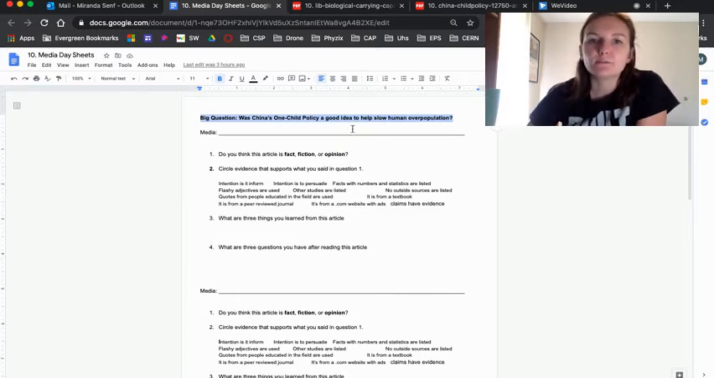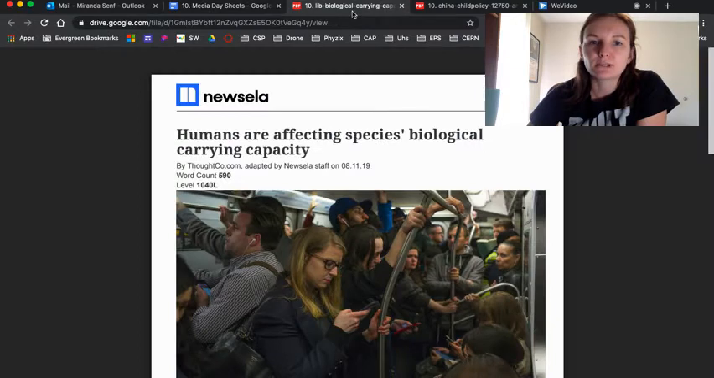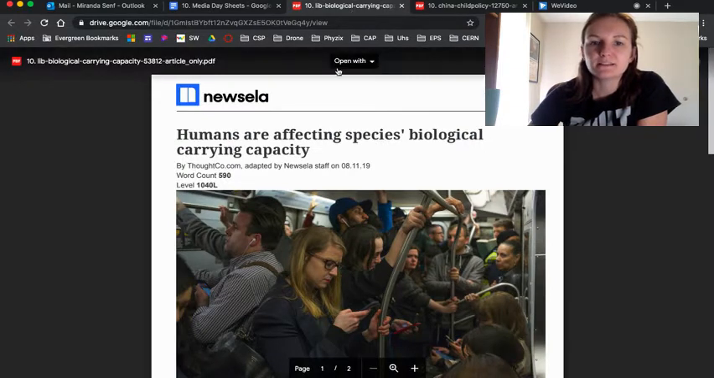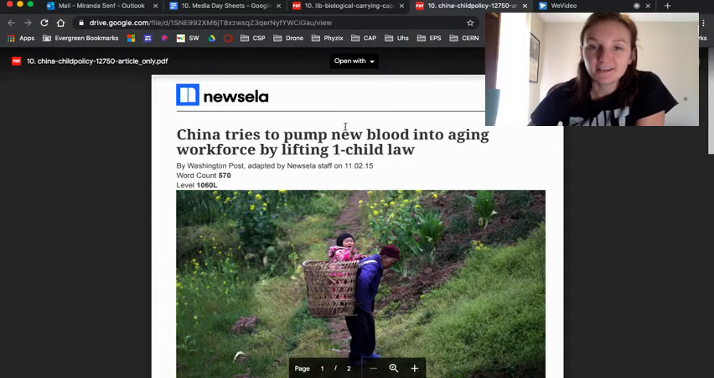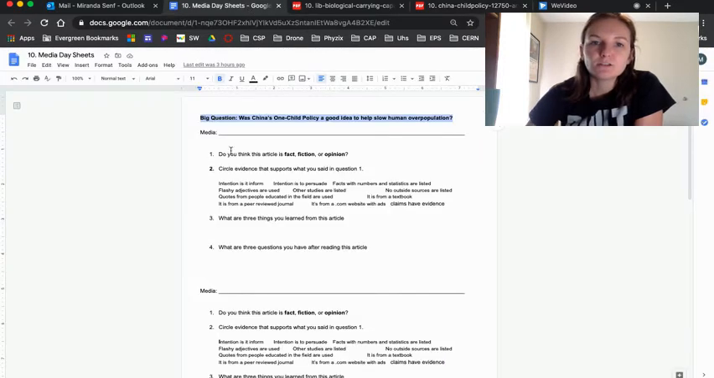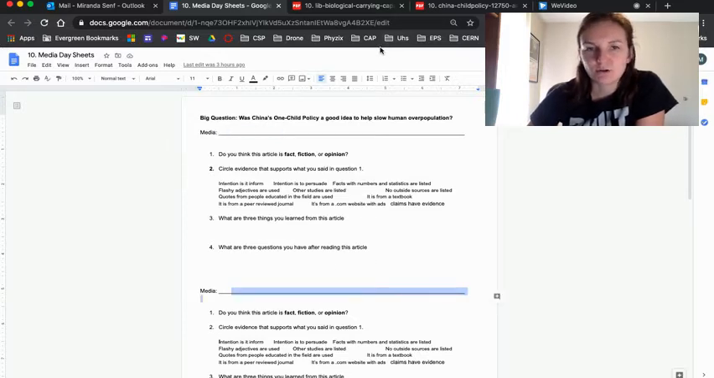On the assignment, you will also find two different readings, one on humans and carrying capacity, and another on China lifting its ban on the one-child law and allowing people to have two children. Right here where it says media, you'll put the title of what you're reading. You'll notice there are two sections because there are two articles.